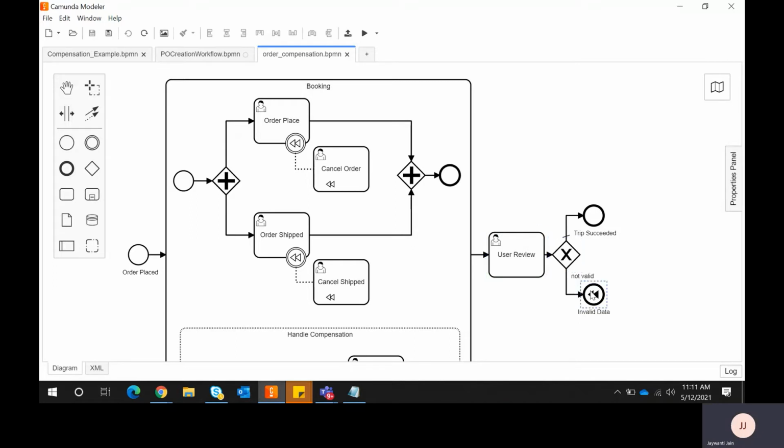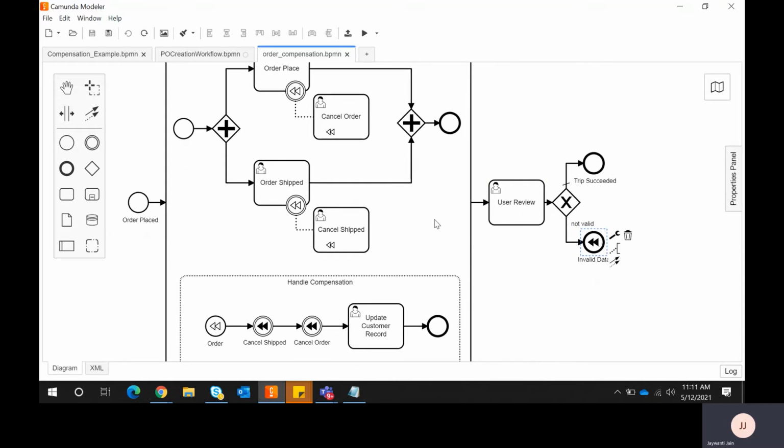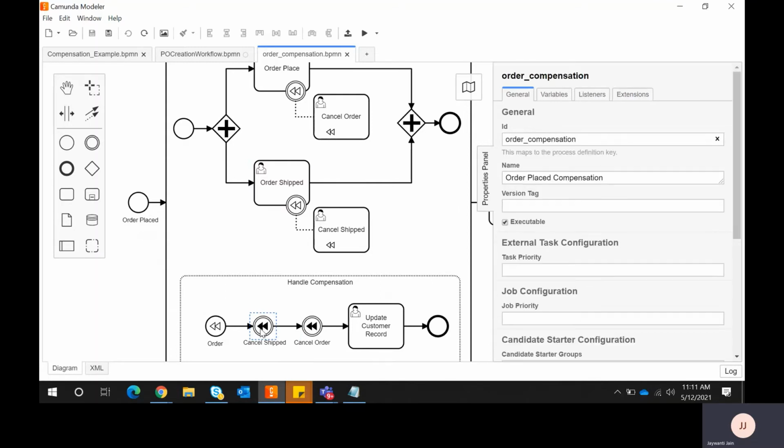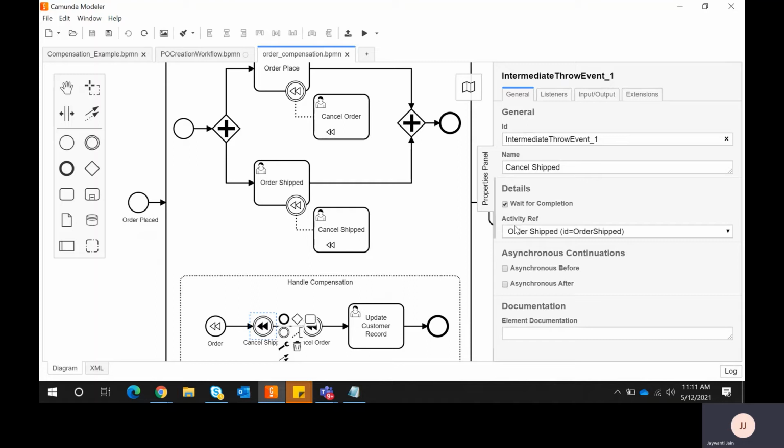So here I am triggering a compensation event. This is my throwing event, a compensation event, and it is an end event that will be caught here. If you see the dark color, that is a throwing event, and it will be caught over here. Manually, I want to trigger it and undo the cancellation of the ship. If you see the order ship activity, I have an ID, order ship. I am attaching a throwing compensation event saying please undo this activity, order ship.